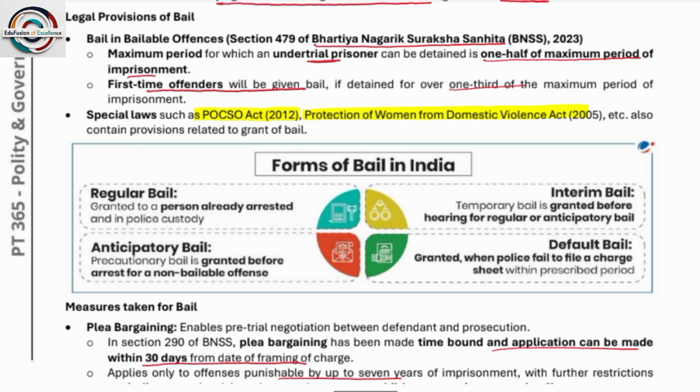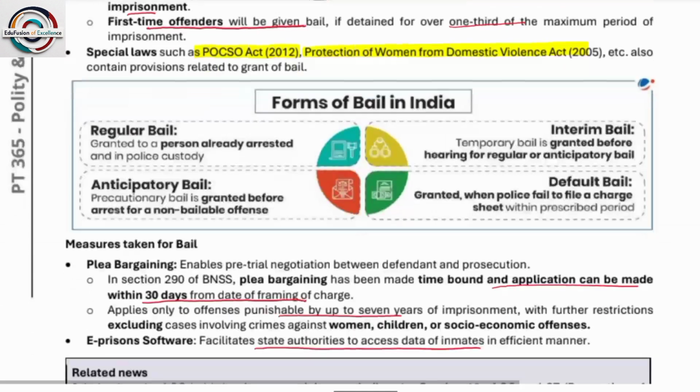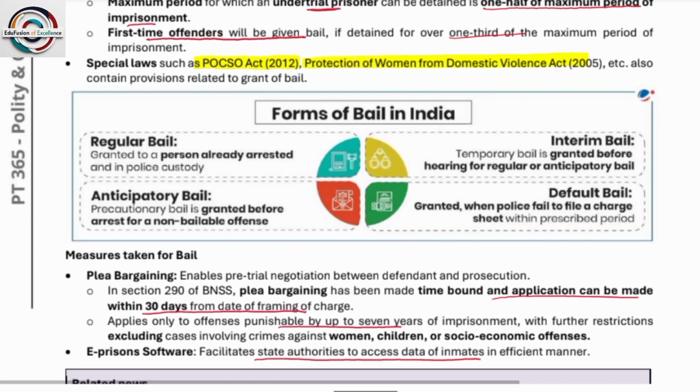For example, 30 years of jail. So 1/3 of 30 is 10. Okay, so if he has been in jail for 10 years, then he may be granted bail. Okay, first-time offenders. Special laws such as POCSO and protection of women laws also contain provisions related to grant of bail. In this case also, bail is granted. Okay, next.